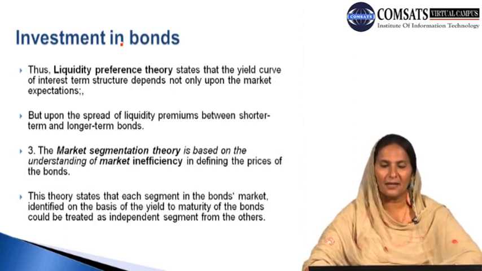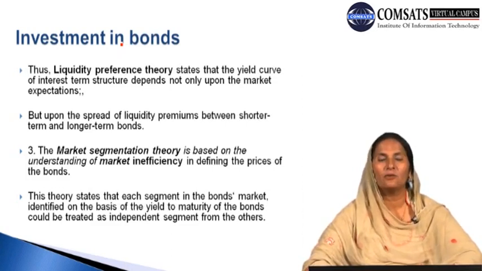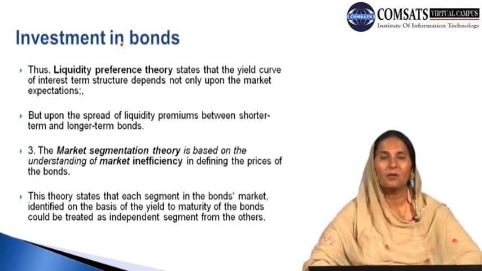The third important component is market segmentation theory, and this theory is based on the understanding of market inefficiency in defining the prices of bonds. The market efficiency theory tells us that the investor should be able to understand whether the market is efficient or inefficient in defining the prices of bonds. According to this theory, the market should be able to properly define, or make clear, the concept of prices of the bonds.